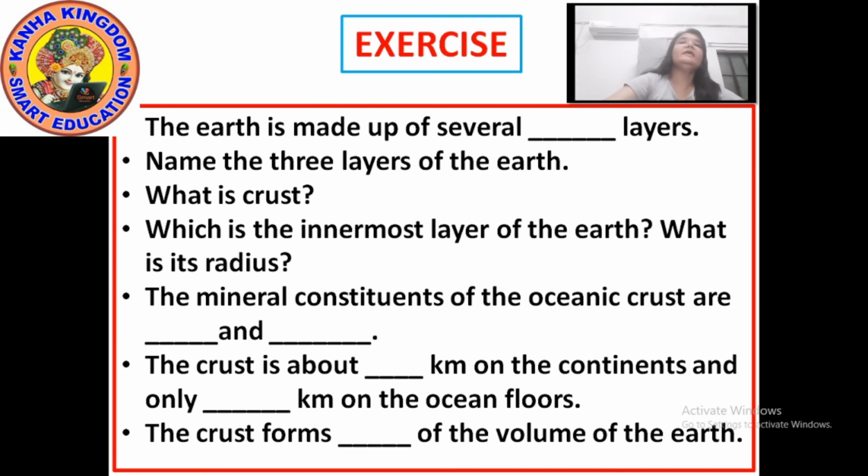Next, name the 3 layers of the earth. Which are the 3 layers of the earth? Crust, core and mantle. The 3 layers of the earth are crust, core and mantle.